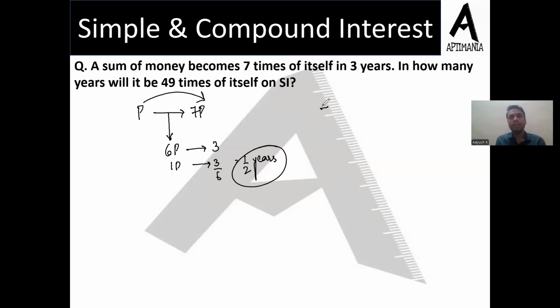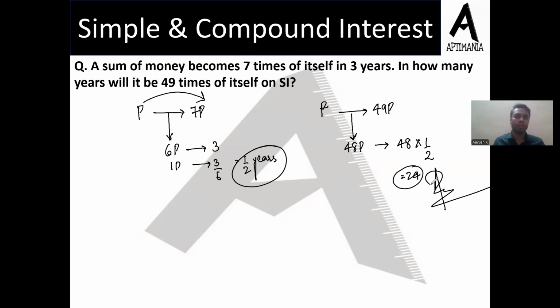Now let's move to the second case. You want to convert this P into 49P, so how much interest will you get? 48P. And for 1P it took 1 by 2 years, so for 48P, 48 into 1 by 2. That turns out to be 24 years. That could have been an alternate solution to the same question. This is again one of the ways you could have applied. I am applying the unitary method, but on the interest, not on the principal or the amount. Is that clear, everyone?